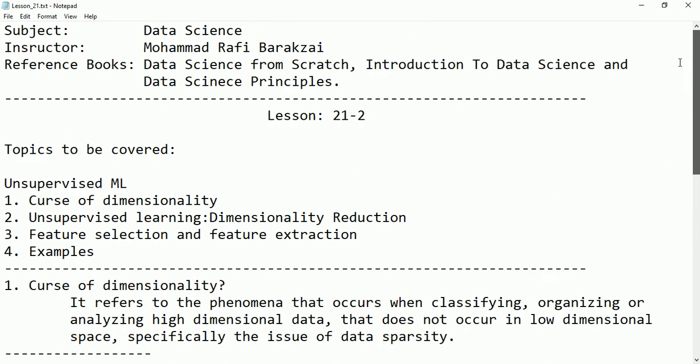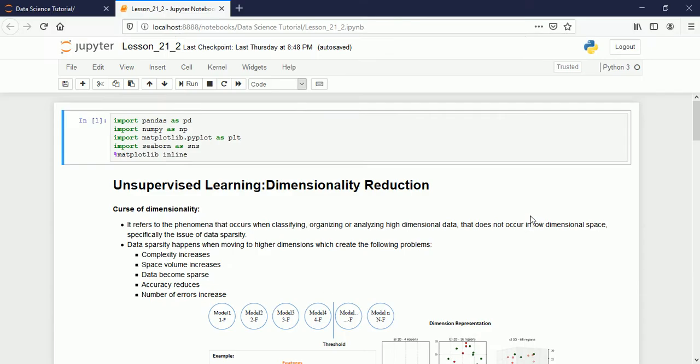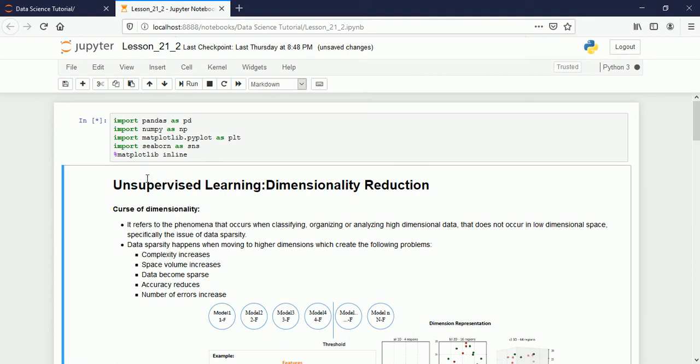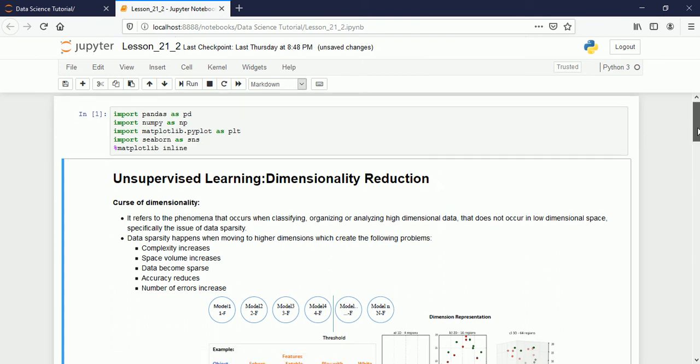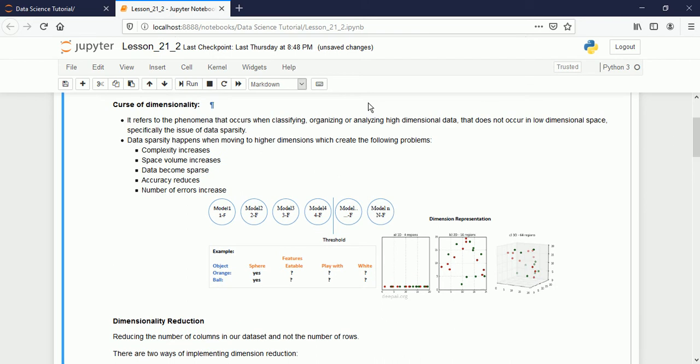So I hope you understood these things. Now let's see practically how we can apply them. We talked about unsupervised learning, where we don't have labeled data, and then we are going to talk about dimensionality reduction, which is a type of unsupervised learning. The first type was clustering. Now, we talked about the curse of dimensionality.